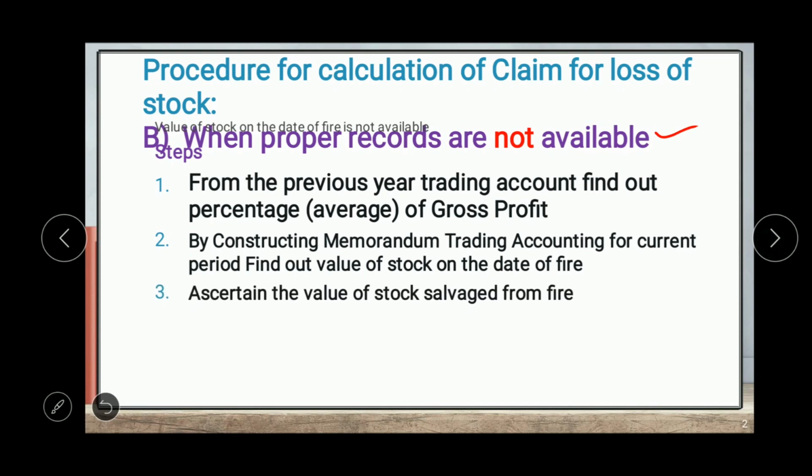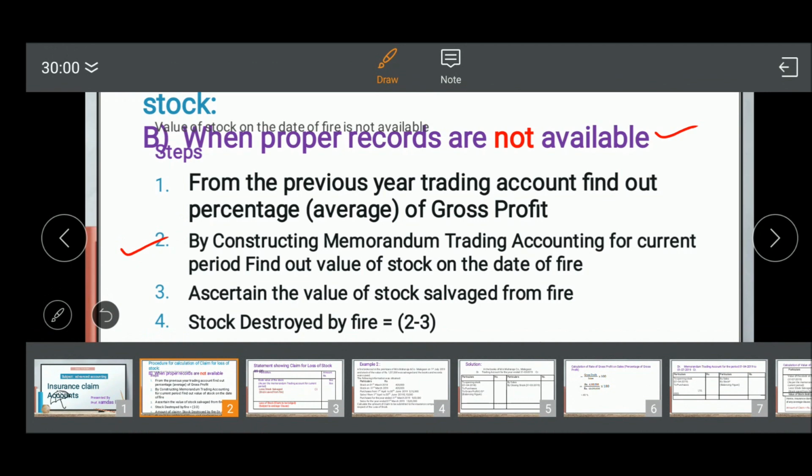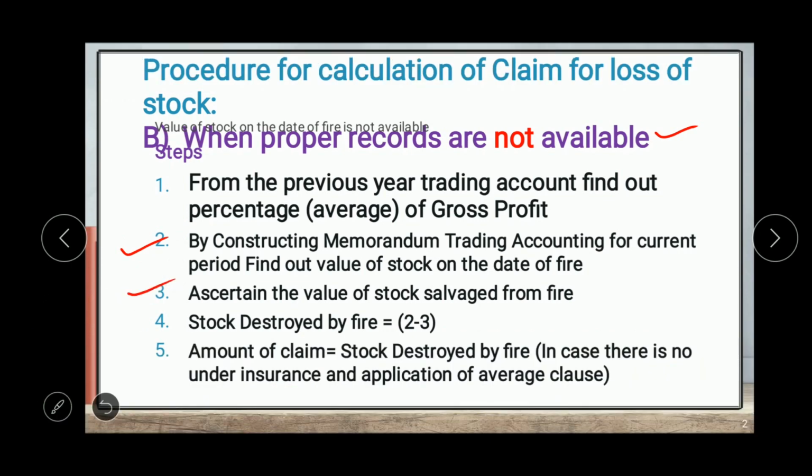The third step is to ascertain the value of stock salvaged from fire, which is given in the example or problem. The fourth one is the stock destroyed by fire, which will be calculated from the amount in the second step minus the amount in the third step. The last step is the fifth step, the amount of claim, which is equal to the stock destroyed by fire in case there is no under insurance and no application of average clause.